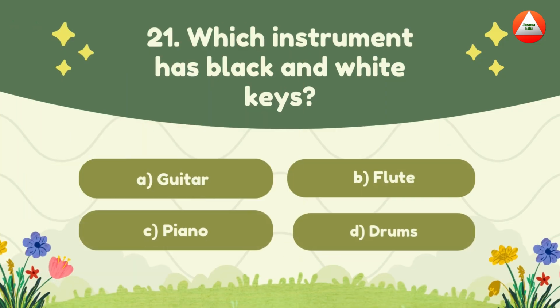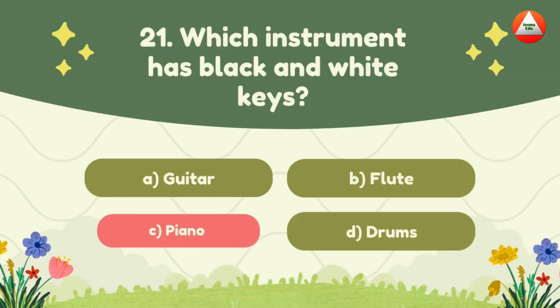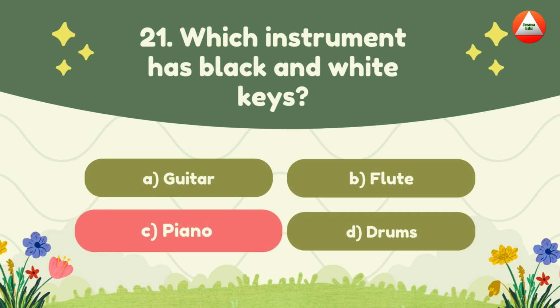Which instrument has black and white keys? A. Guitar, B. Flute, C. Piano, D. Drums. The answer is piano. Piano is the life in black and white harmony.